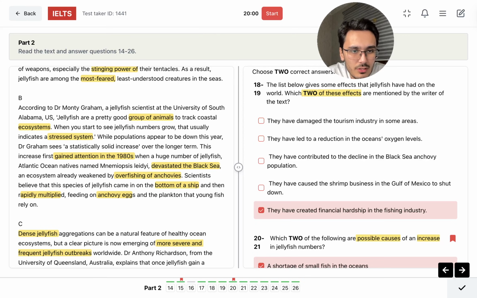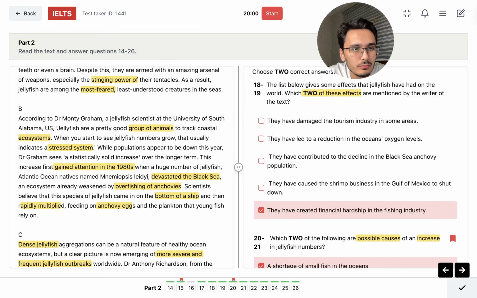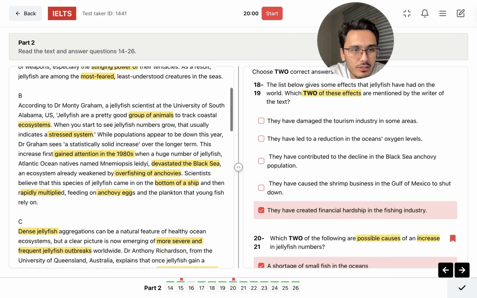This species of jellyfish came in the bottom of a ship. When you start to see jellyfish numbers grow, that usually indicates a stressed system. Wild population appeared to be down this year. This increase first gained attention. Ecosystem already weakened by overfishing of anchovies.